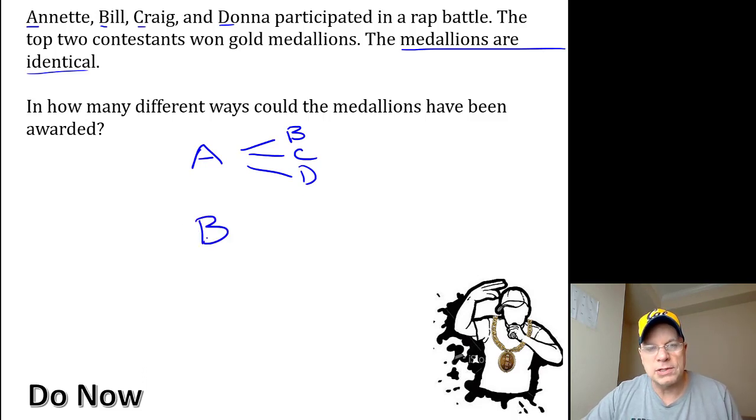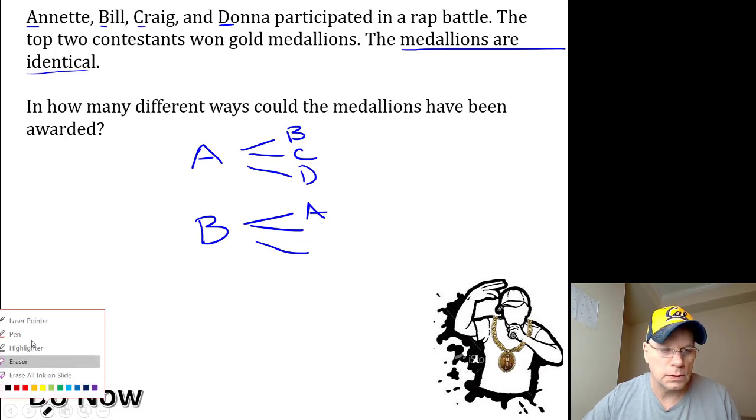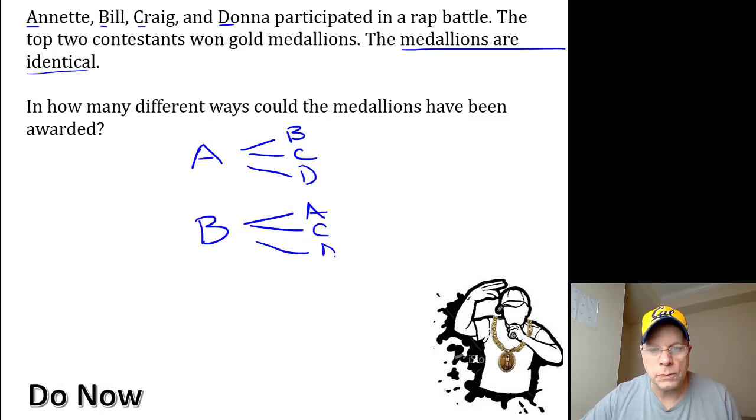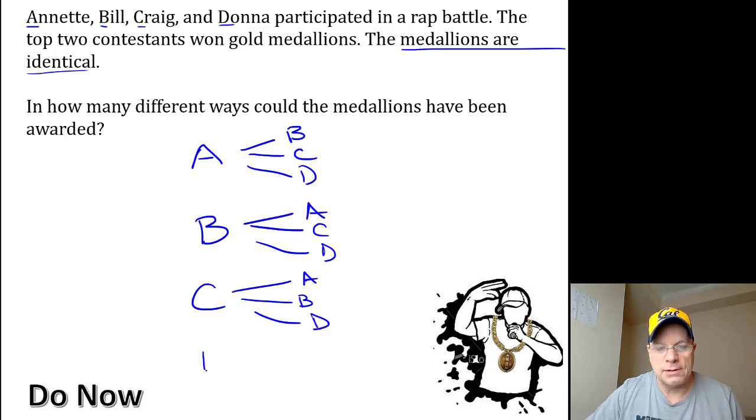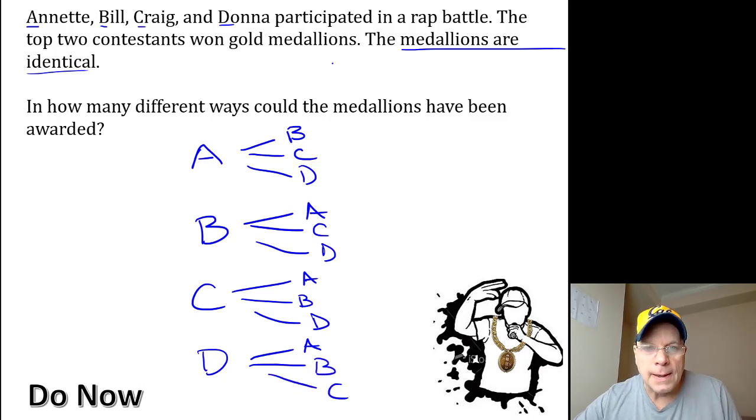Or if Bill wins a medallion, the other three possibilities for the second medallion would be Annette, Craig, or Donna. If Craig is one of the top two rap battlers, Annette, Bill, or Donna could be the other one. And if Donna is one of the best two rappers in the group, Annette, Bill, or Craig might be that second amazing rap star.